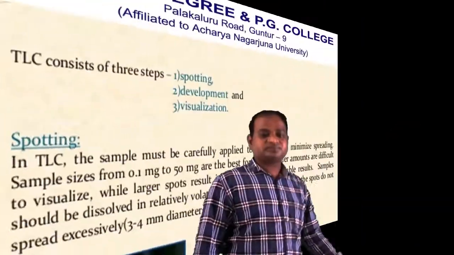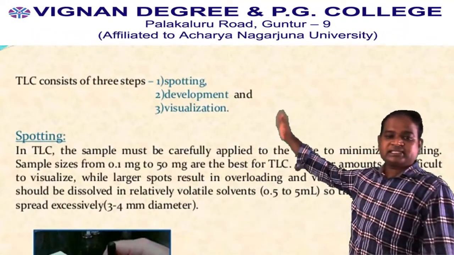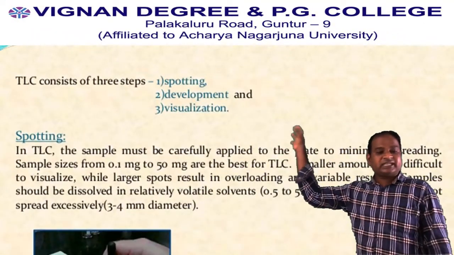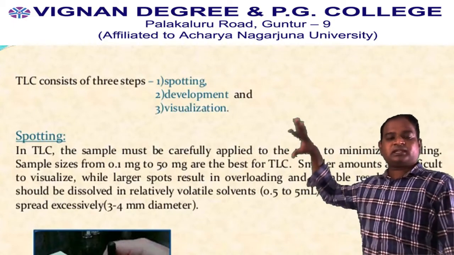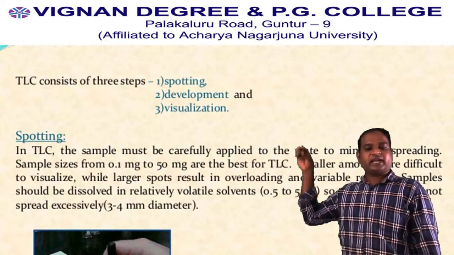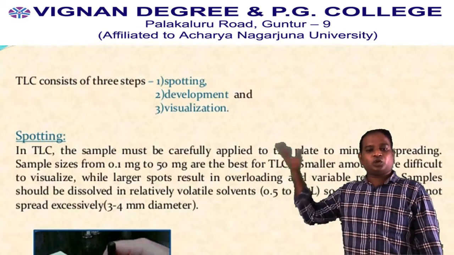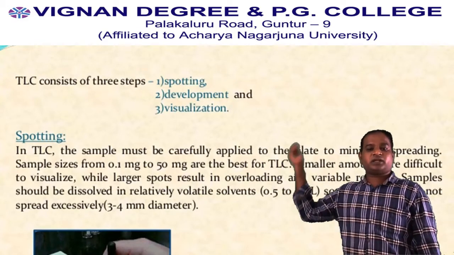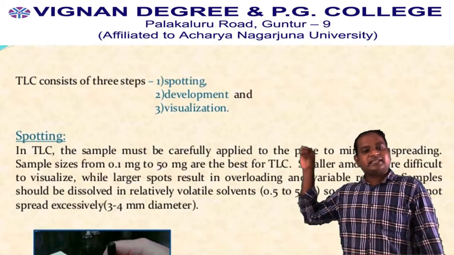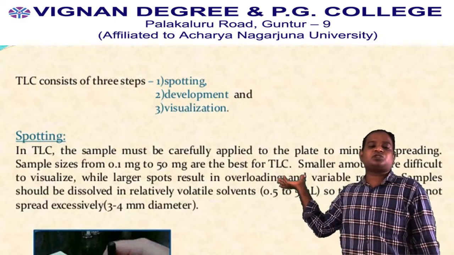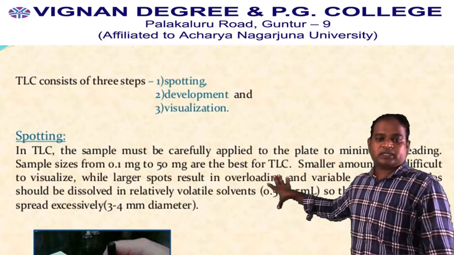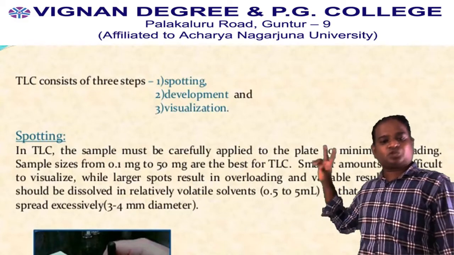So TLC consists of mainly 3 steps. Likewise in paper chromatography, we are adding the sample, we are developing the paper, and later visualization takes place. Here, the steps are similar to paper chromatography. The basic difference is 2 points.